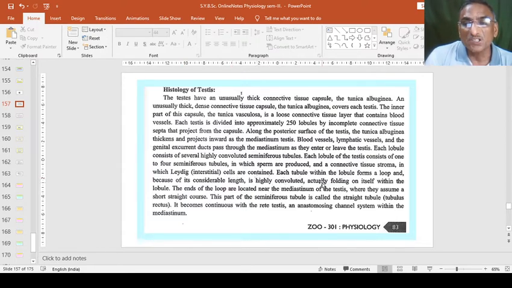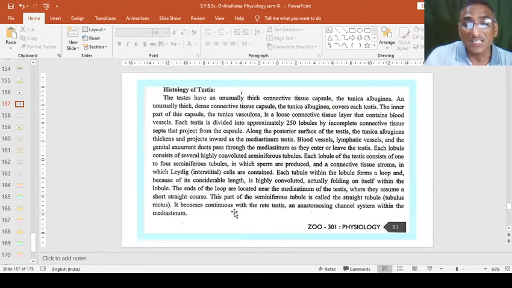Each tubule within the lobule forms a loop, and because of its considerable length is highly convoluted, actually folding on itself within the lobule. The ends of the loop are located near the mediastinum of the testis, where they assume a short straight course, and this part of the seminiferous tubule is called the straight tubule, or tubulus erectus.